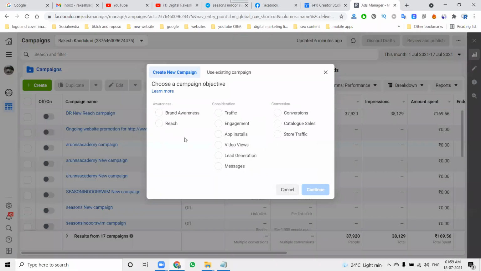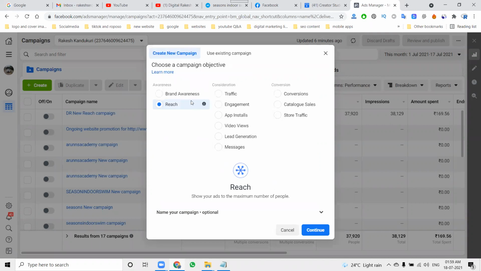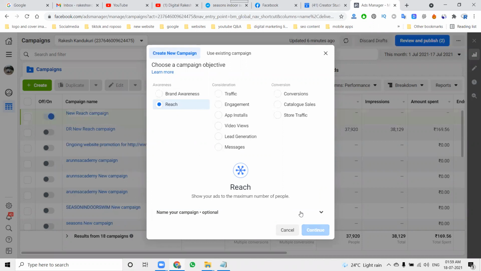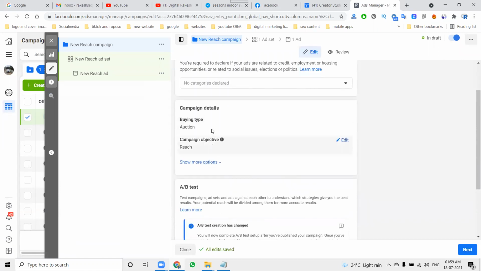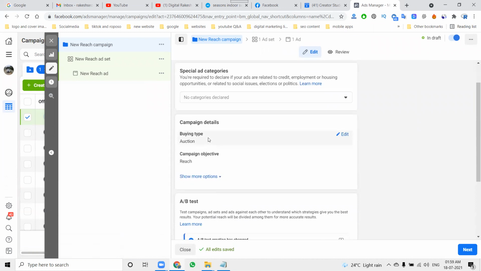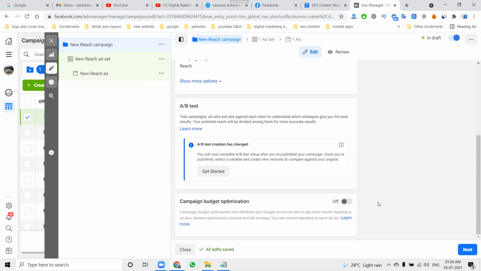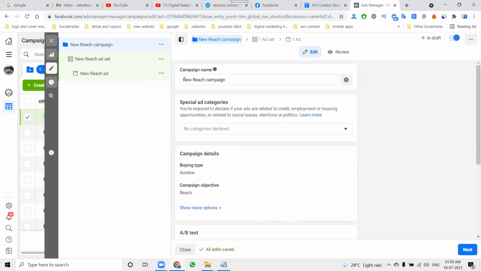Select the campaign objective: awareness, reach, traffic, engagement, app install, video views, lead generation, messages, conversion. A lot of options are there. First of all, I can give reach to the public, awareness to the public. So now I'm starting with reach. In this reach, we can select particular customers. In the first step, no need to set anything. Now there is a buying type option, and the purpose of reach is to reach more audience. Don't select any option here. Only select the campaign name here.